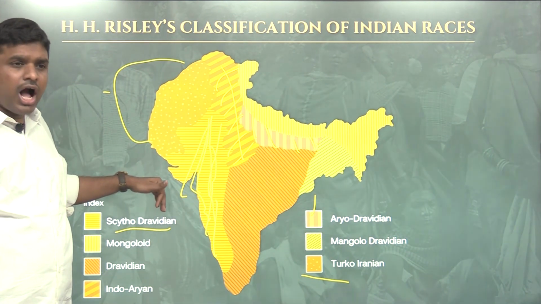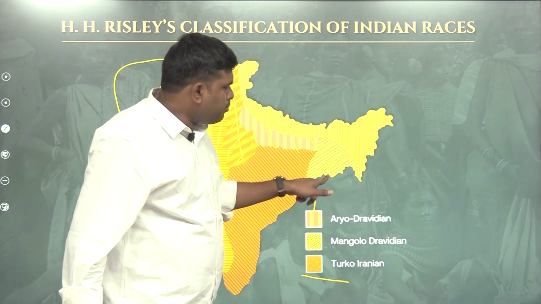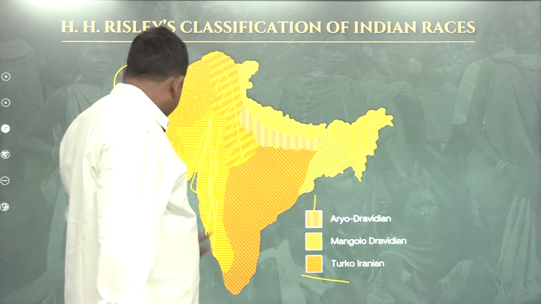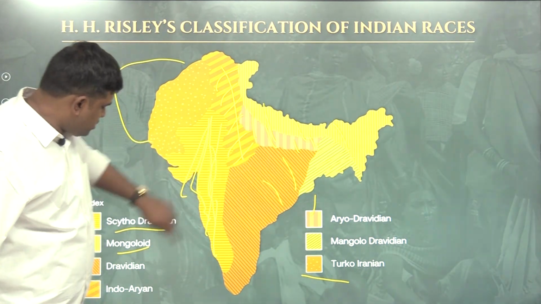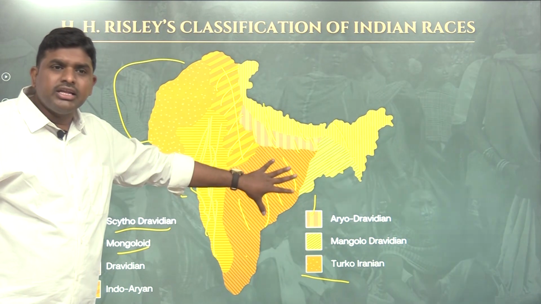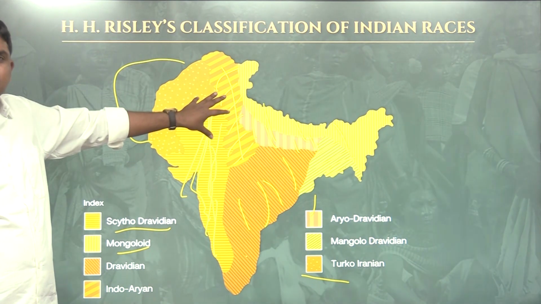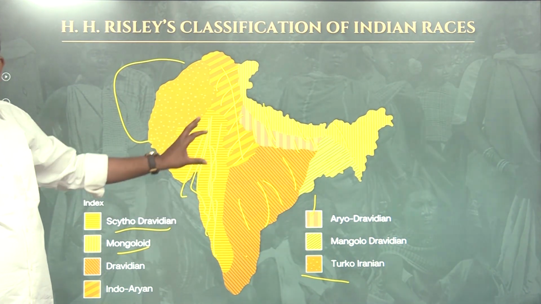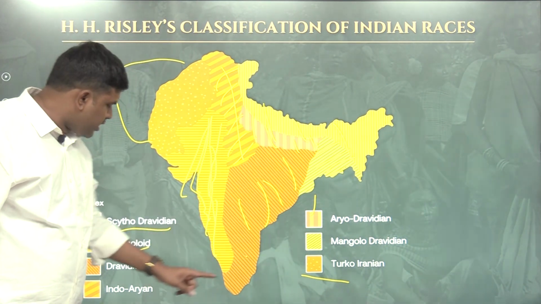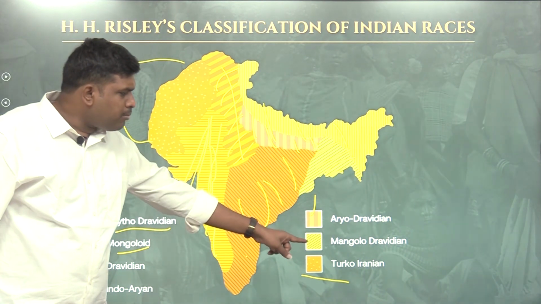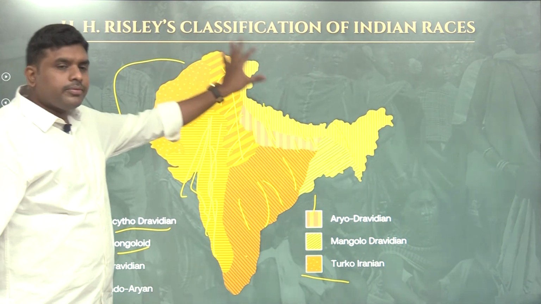First is Turco-Iranians, second is Indo-Aryans, third is Scytho-Dravidians, 4th is Aryo-Dravidians, 5th is Mongolo-Dravidians, 6th is Mongoloids, and 7th is Dravidians. In this way, the Dravidians are present here, Mongoloids here, Turco-Iranians here, Indo-Aryans here, Scytho-Dravidians and Aryo-Dravidians there. This is complete India.